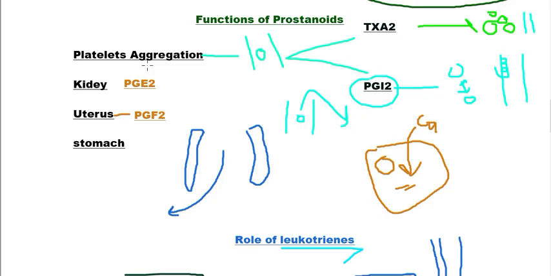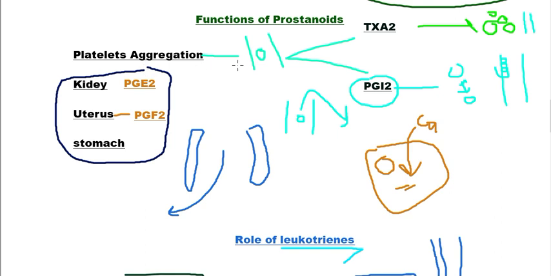For reducing inflammation or treating any type of disease, if a person is taking aspirin and other types of anti-inflammatory drugs for a long time, what will happen? There will be no production of prostaglandins.